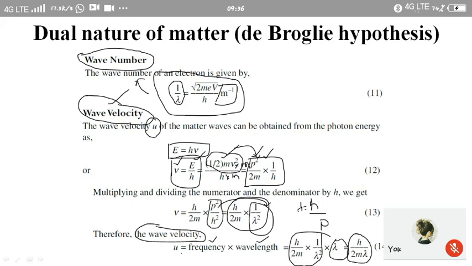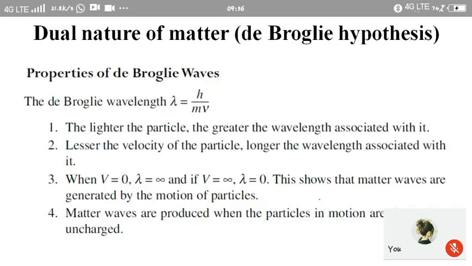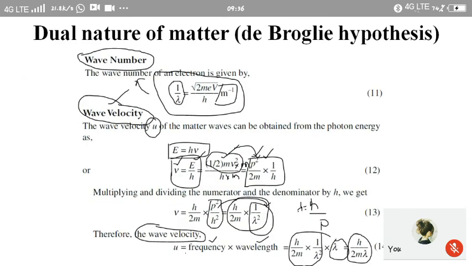So finally we get the expression for velocity: u is equal to frequency into wavelength, that is h by 2m lambda. It's not a particle velocity, it's a wave velocity. The expression for wave velocity is given by h by 2m lambda.